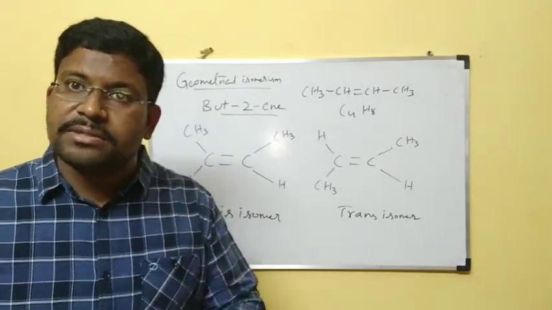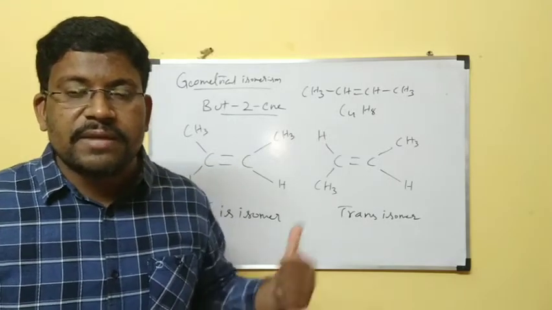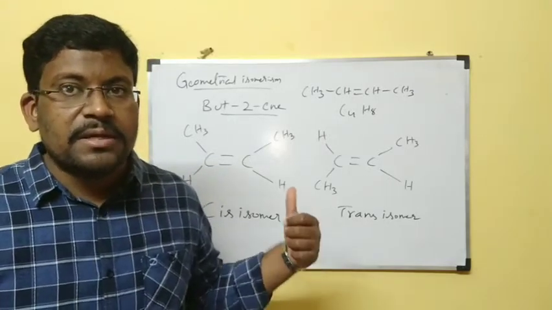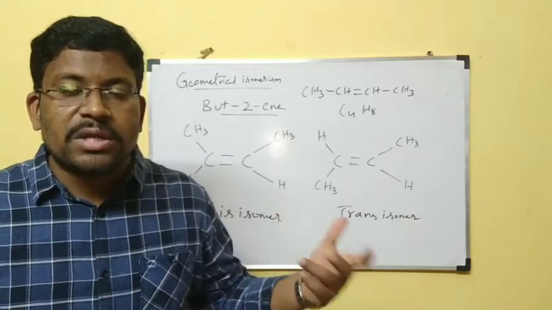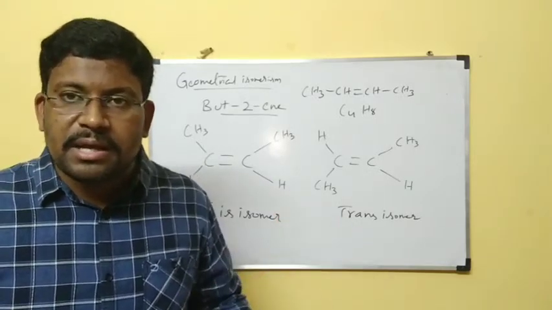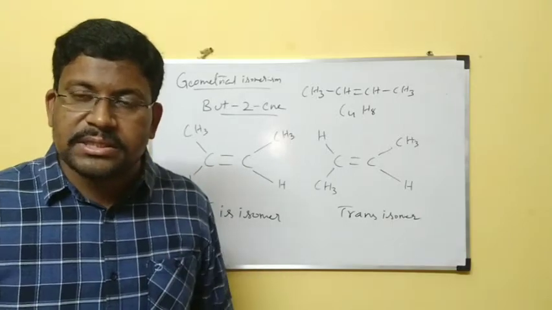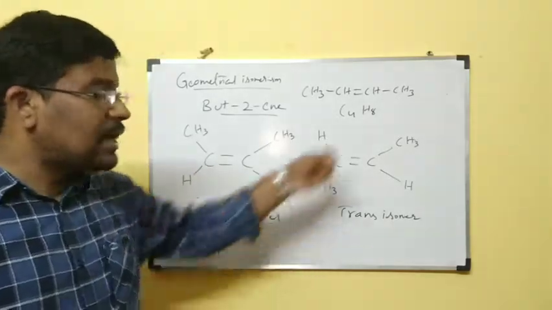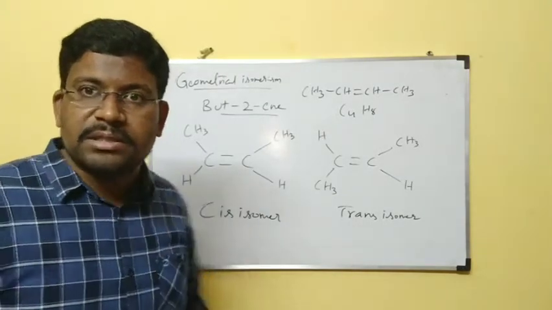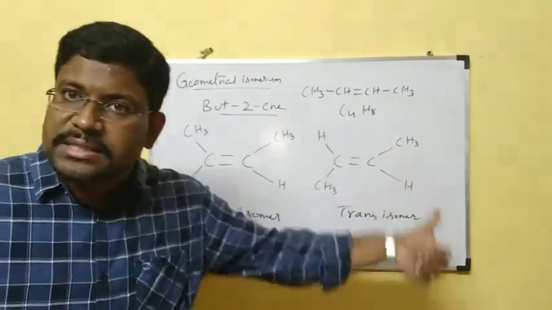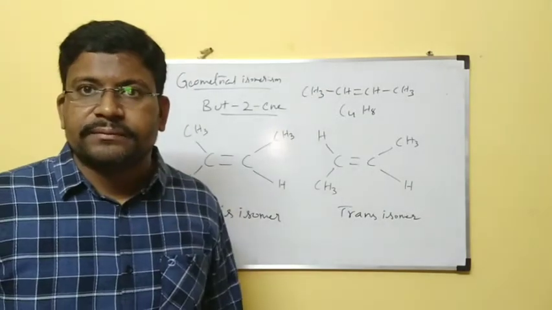Those are called stereoisomers. Under stereoisomers, we are discussing geometrical. Geometrical isomerism exists because of the non-rotation of the bond between carbon and carbon due to the double bond. Then one molecule and another molecule exist at the same time: the cis isomer as well as the trans isomer.